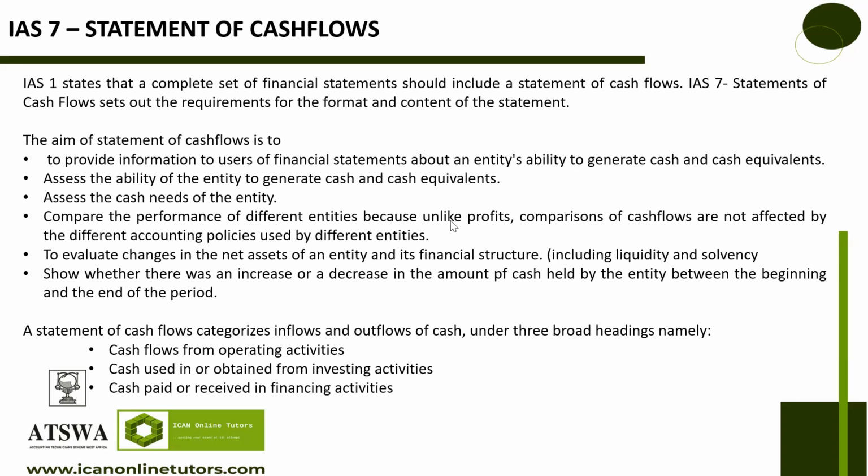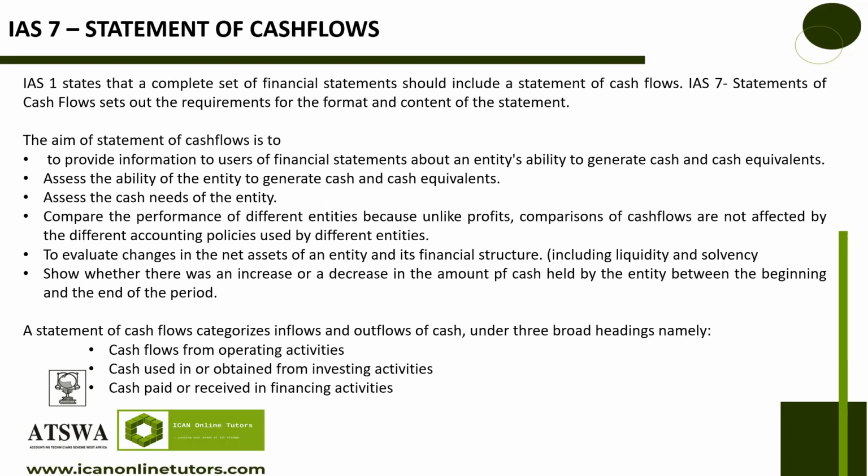Cash flow sets out the requirement. IAS 7 is what covers the statement of cash flow. And it shows a breakdown of how cash moves in and goes out of an organization. Do you understand? It shows a breakdown of how cash goes in and how cash goes out. It also breaks it down into different segments.